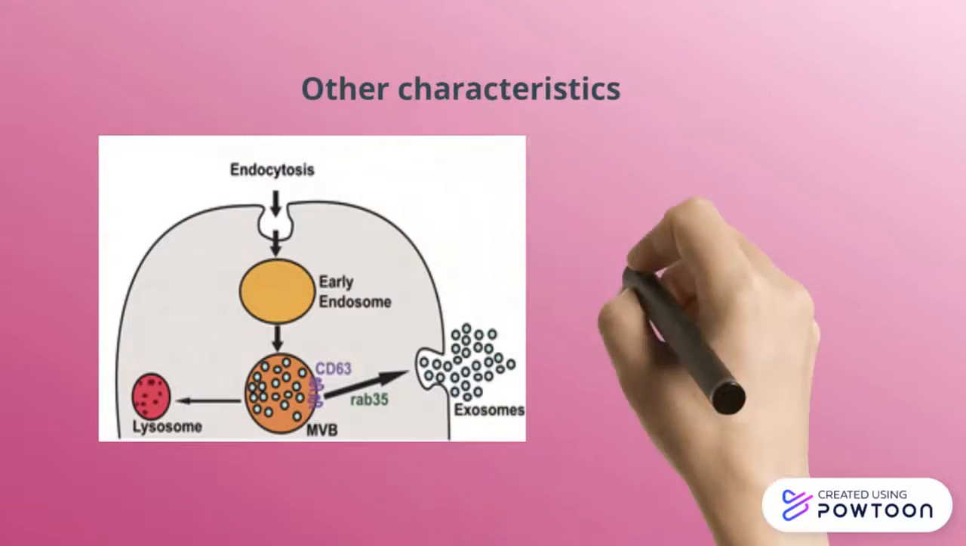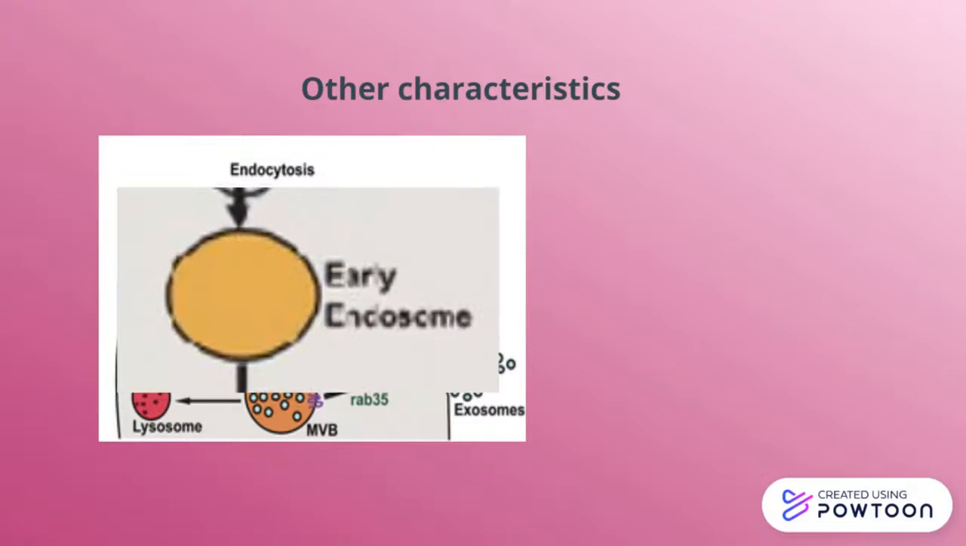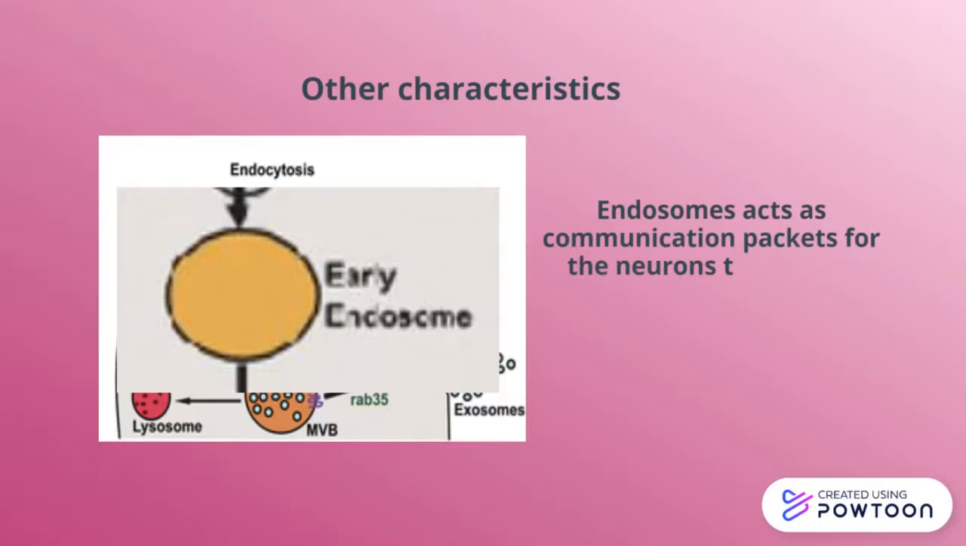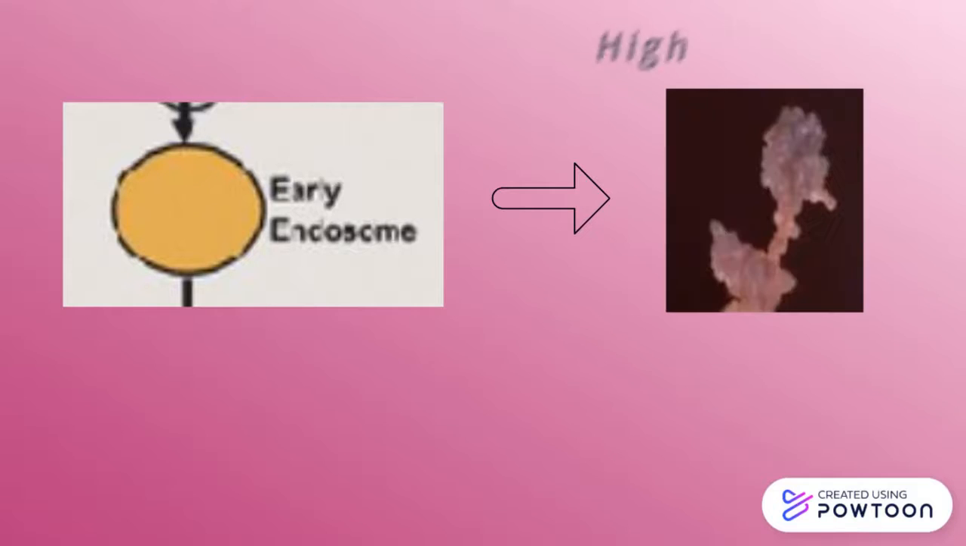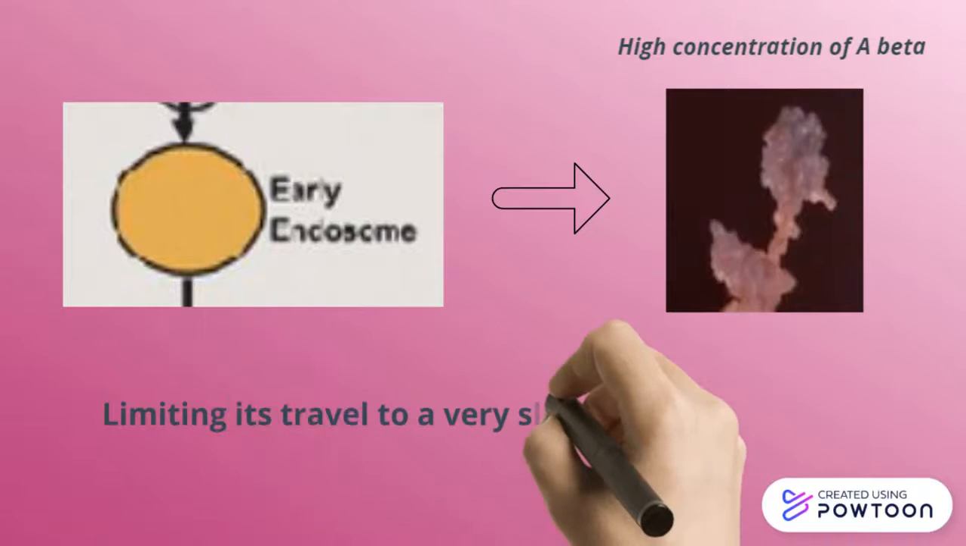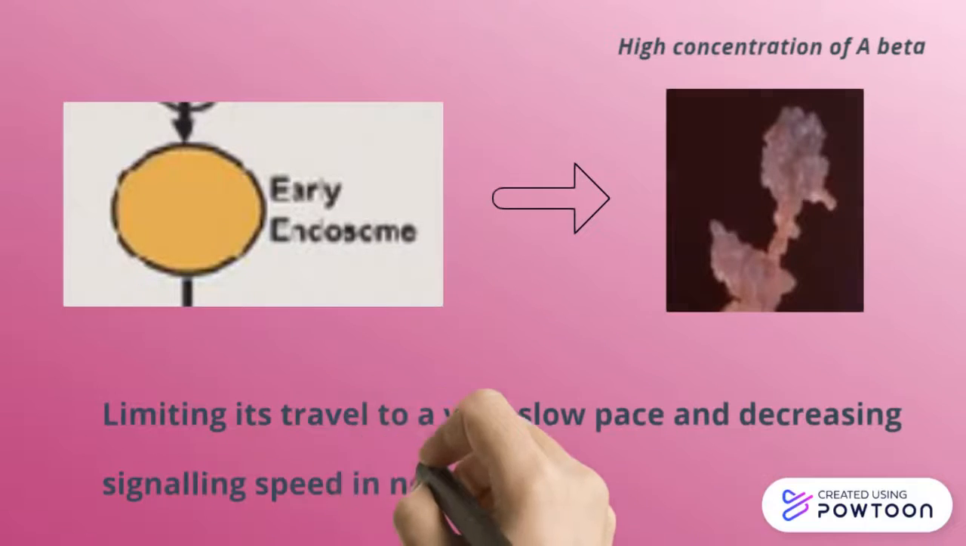Other characteristics of Down syndrome are enlarged early endosomes. Endosomes act as a communication packet for neurons to transfer molecules. In Down syndrome, these enlarged endosomes are the result of carrying a high concentration of A beta, which will limit proteins to travel at a very slow pace and also decrease signaling speed in neurons.